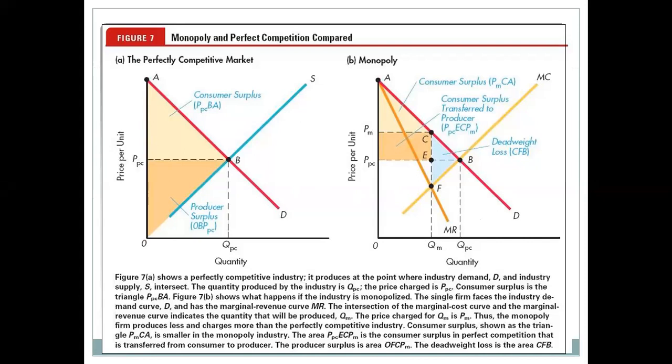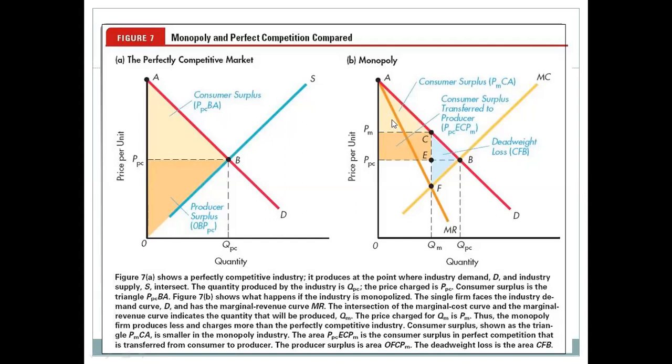And consumer surplus, shown as the triangle PMCA, is smaller than in the perfectly competitive market, right? Look at this one and look at this one.